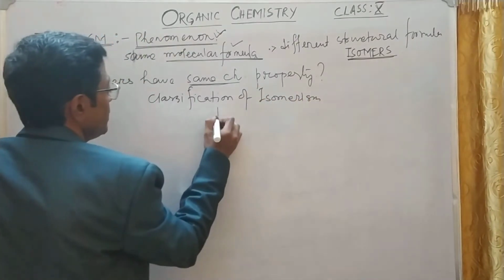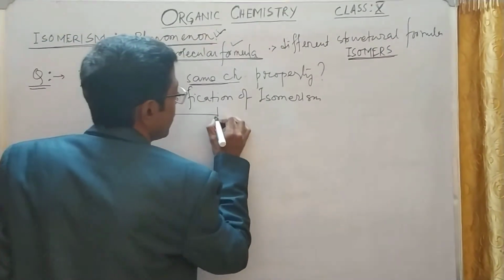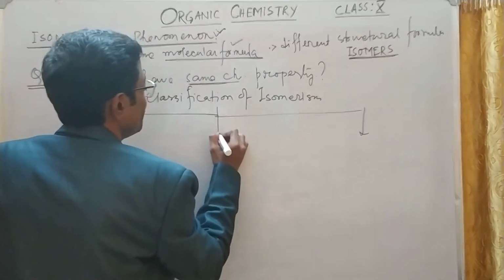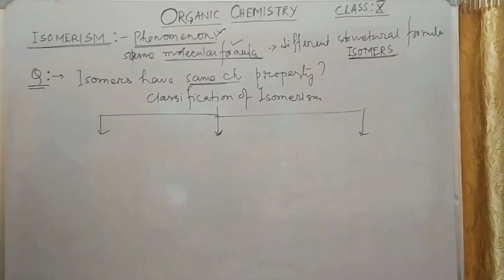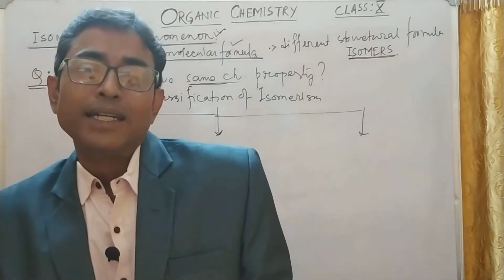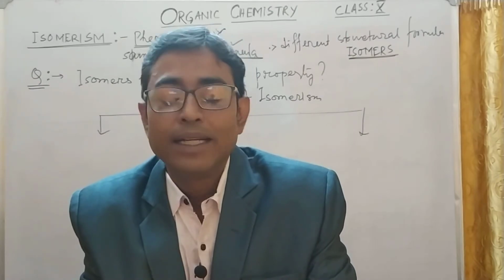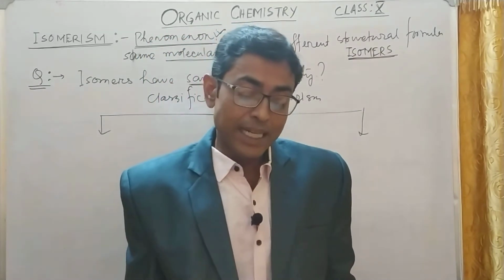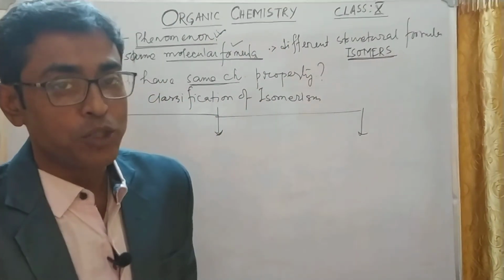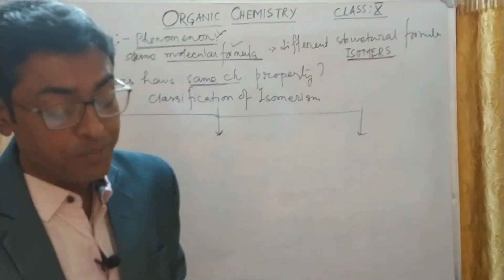There are a lot of things waiting for you in the coming months. In class 11 you will find many different types of things. Now let us gather all this information regarding isomers. We will categorize isomers into three types.